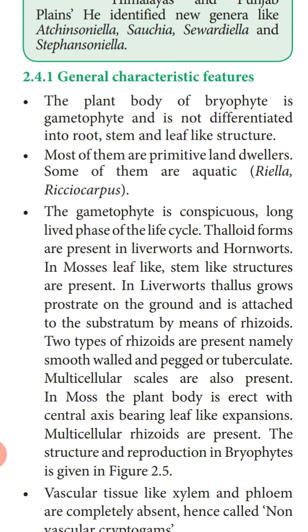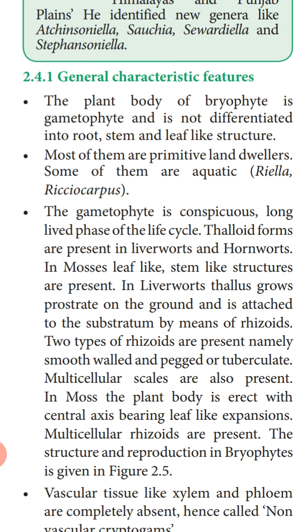And in some, these bryophytes started growing erect. So they have root-like, stem-like and leaf-like structures. So that is what is given here. The gametophyte is the conspicuous, long-lived phase of the life cycle. In some forms, they are thalloid forms. In some of the bryophytes, they are thalloid.